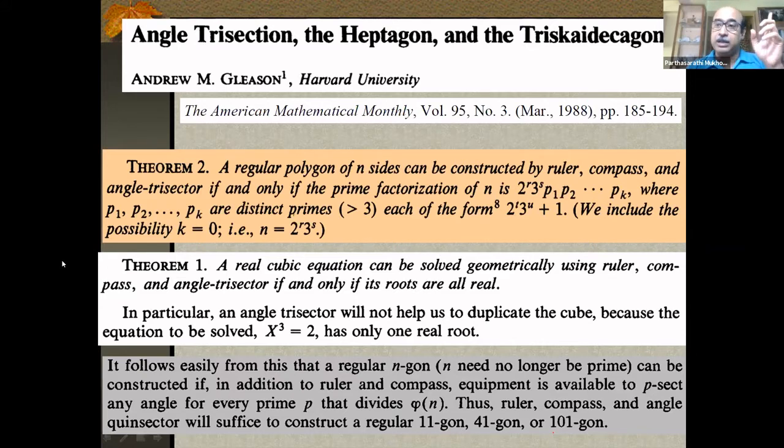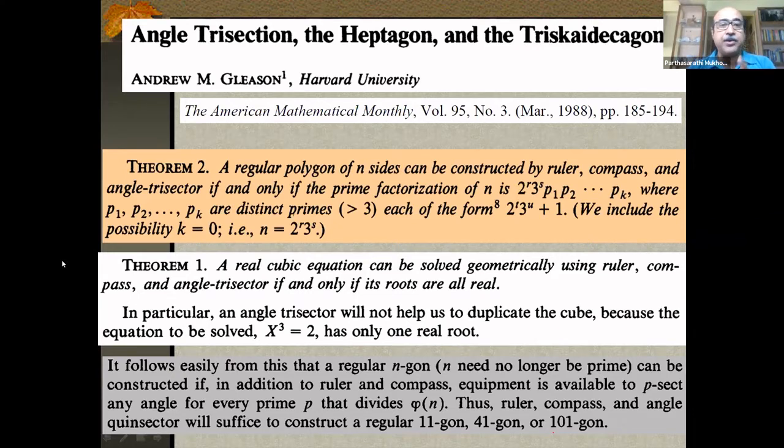Those were, in case of Gauss's theorem, only ruler and compass related to Fermat primes and their distinct factors, the product of them. Here it is 2^r times 3^s times p1, p2, ..., pk, where the p's are distinct Pierpont primes, where the primes are of this form 2^t times 3^u plus 1. That is the latest result for angle trisectors. You include that in the set of your tools. This is the expansion of your horizon.